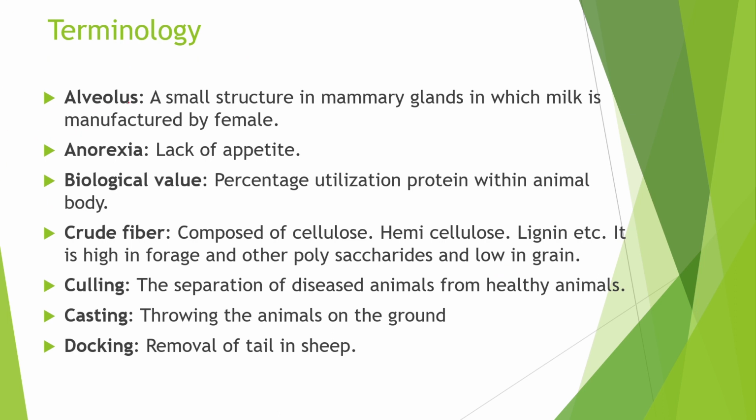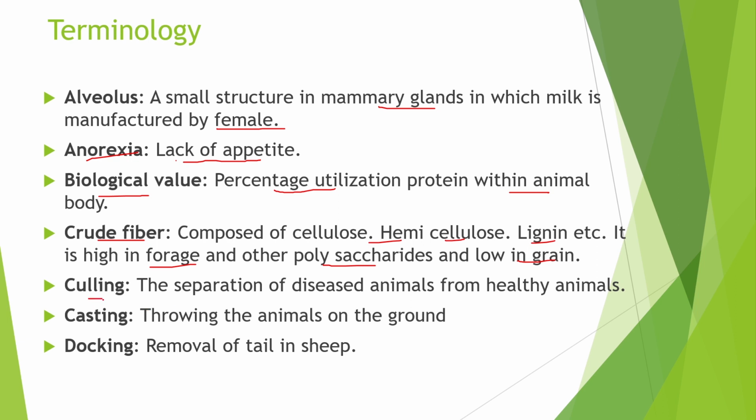First is alveolus, a small structure in the mammary gland in which milk is manufactured by the female. It is known as alveolus or alveoli. This alveolus is a small globule-like structure. Next is anorexia. The condition of lack of appetite is called anorexia. Next is biological value. The percentage utilization of protein within the animal body is called biological value. Next is crude fiber. It is composed of cellulose, hemicellulose and lignin. It is high in forage and other polysaccharides and low in grain.